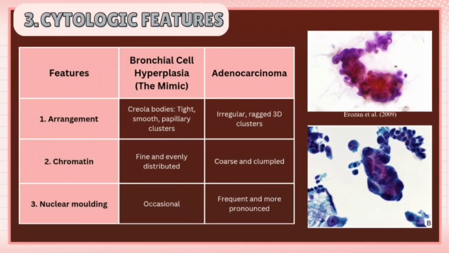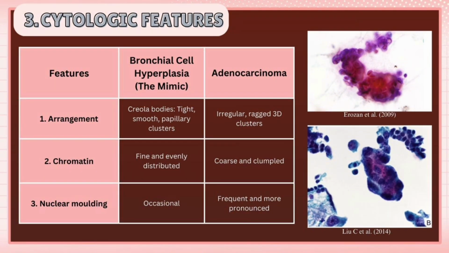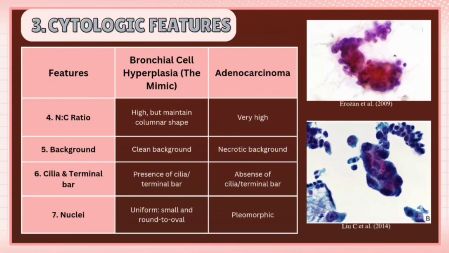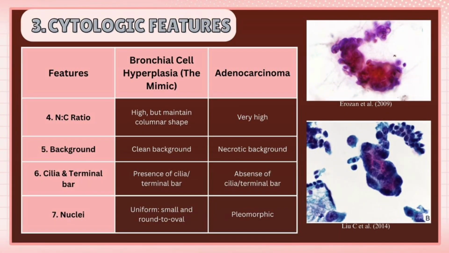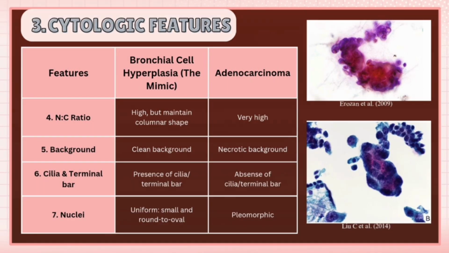Next, we have corolla bodies, which are tight, three-dimensional papillary cluster of bronchial cells. These are very scary because they show nuclear molding where the cells press against each other. But here is our clue, the presence of cilia or terminal bars. We also look for round to oval nuclei that all look consistent rather than the wildly varying size seen in adenocarcinoma.